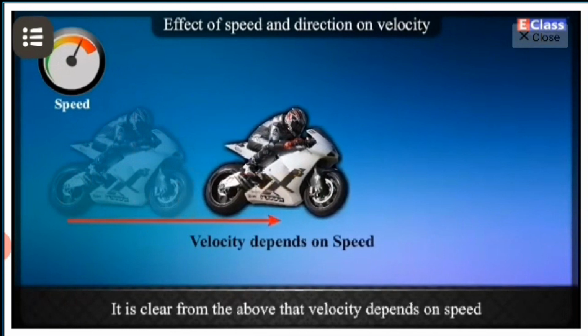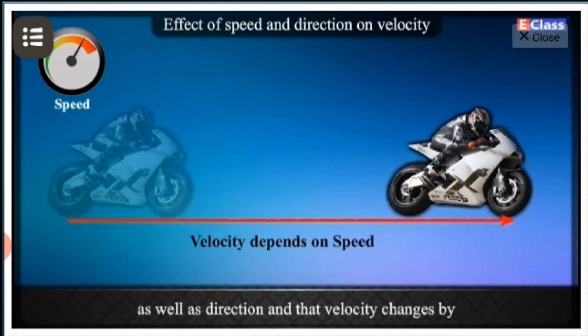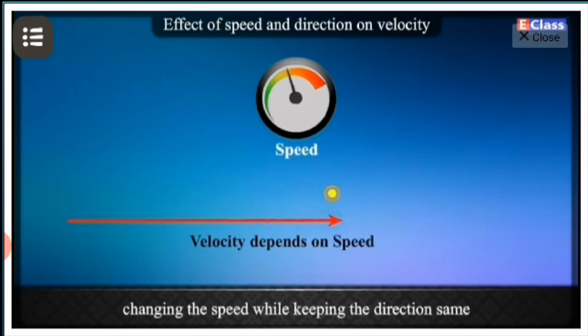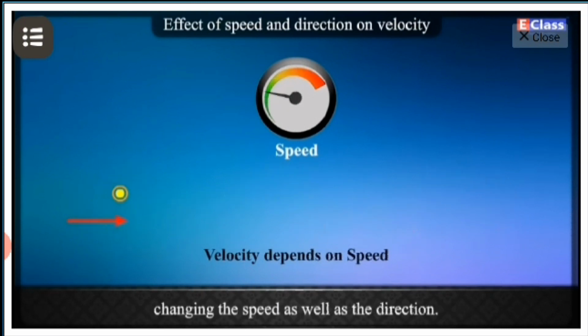It is clear from the above that velocity depends on speed as well as direction, and that velocity changes by 1. changing the speed while keeping the direction same, 2. changing the direction while keeping the speed same, 3. changing the speed as well as the direction.